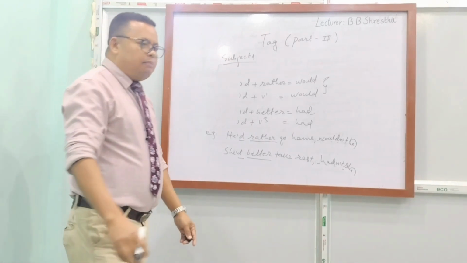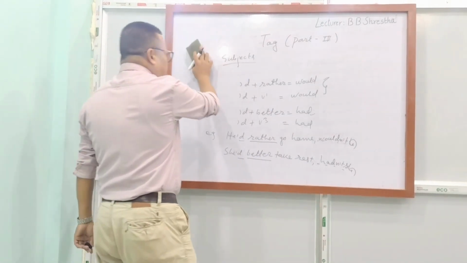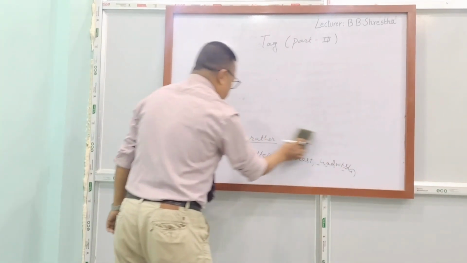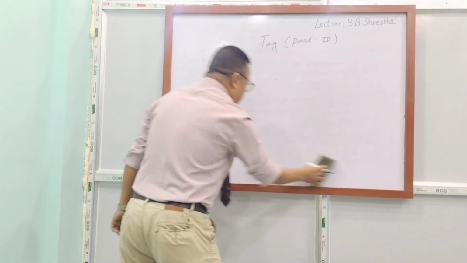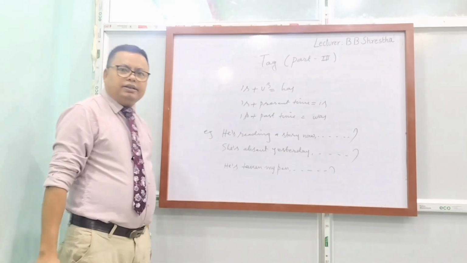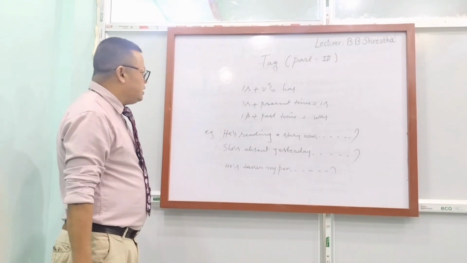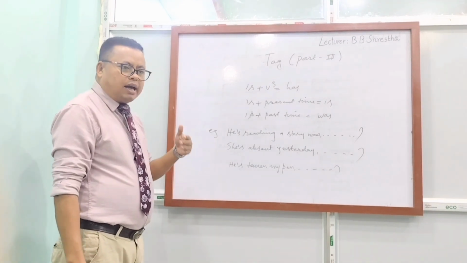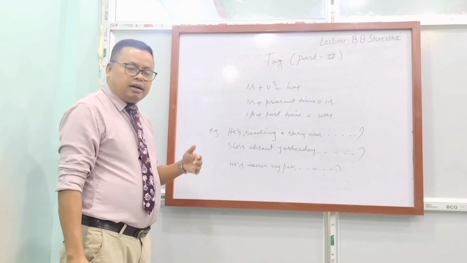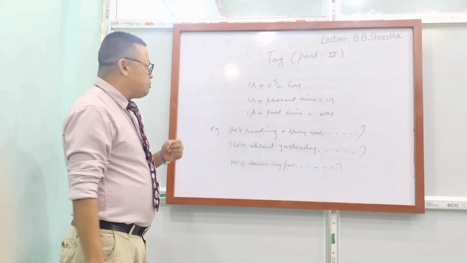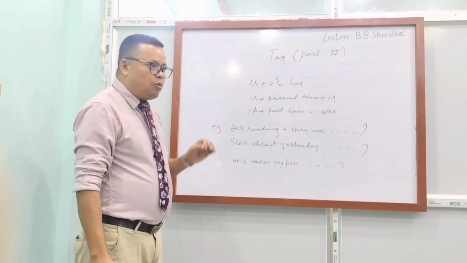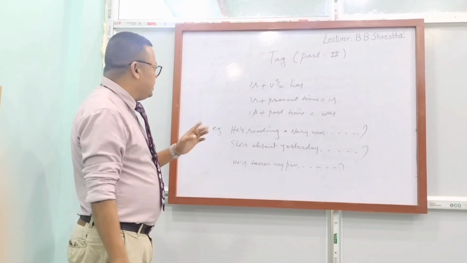And now, I am going to teach you another rule, the rule of apostrophe S. Dear student, now I am teaching you how to make a tag of the sentence or statement which has apostrophe S. Before making a tag, we have to know what that apostrophe S means.